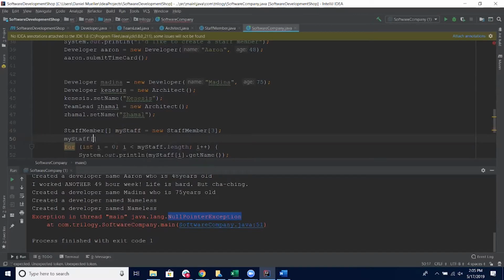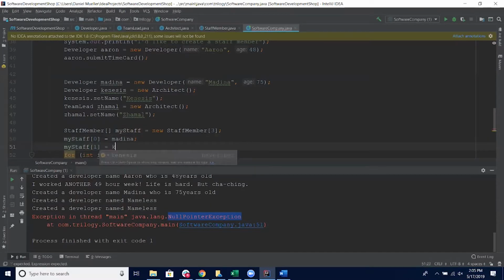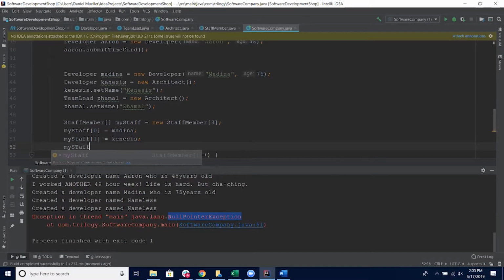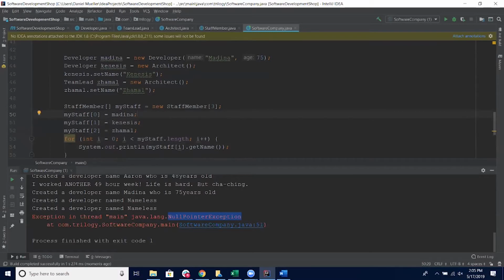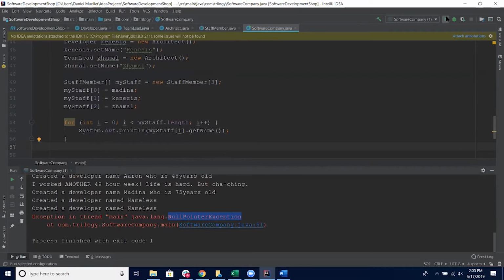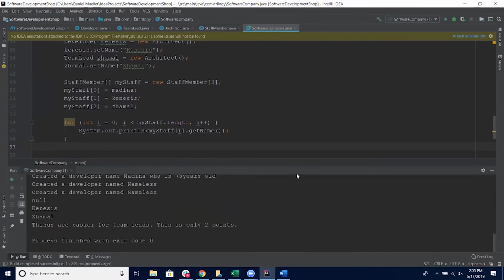My staff 0 is Medina. My staff 1 is Kinesis. My staff 2 is Jamal. All right, so now I've instantiated an array of staff members, size 3, and then I assign Medina, Kinesis, and Jamal to the elements of that array. And now when I run through it, null, Kinesis, Jamal. That's kind of interesting.